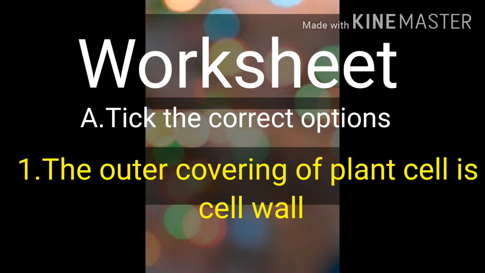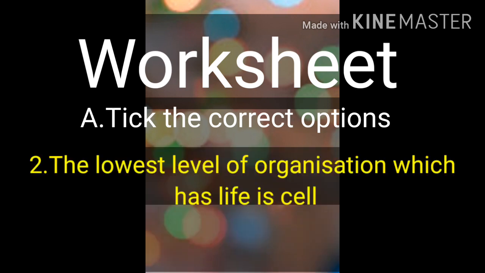Coming to the next, part number 2. The lowest level of organization which has life is cell. Cell is the lowest level of organization which has life.